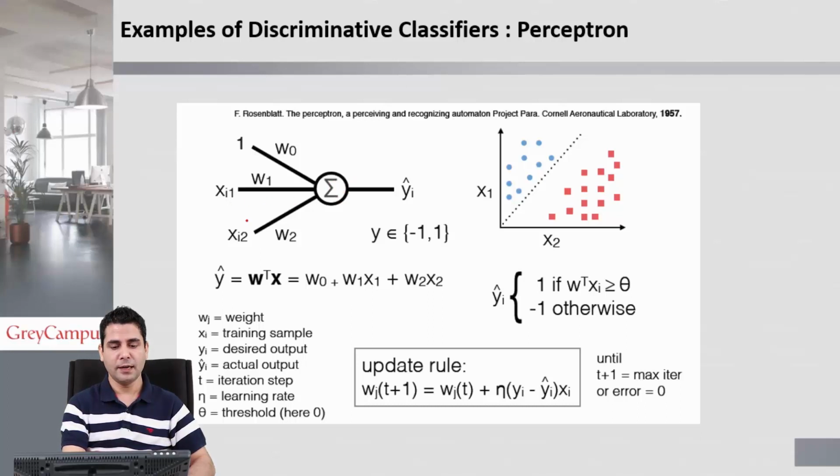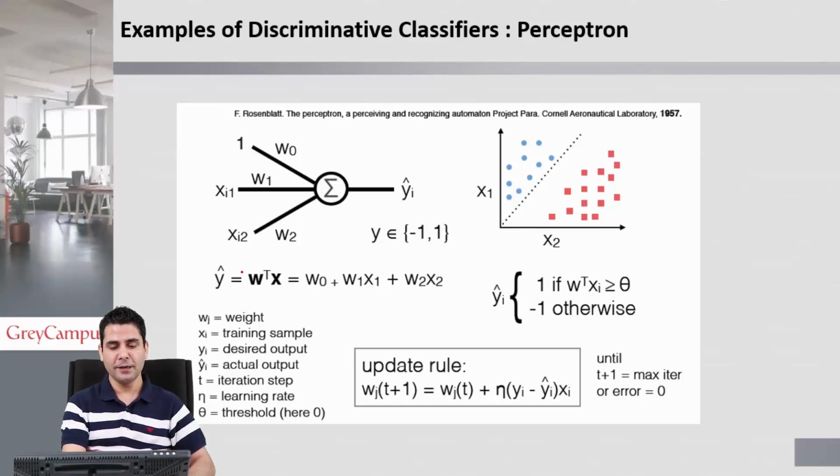Input is xi1 and xi2, and there are weights associated with it, w1 and w2. This yi cap from outside is the desired output. This w0 is a weight to it, and our desired output is that it has to classify into two classes, class x1 or class x2.